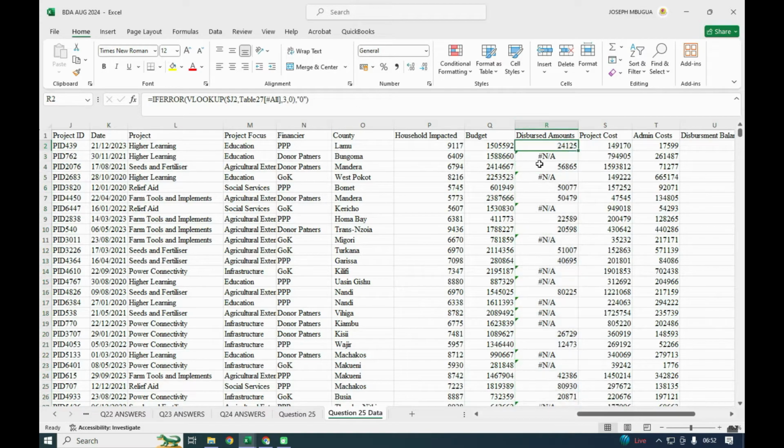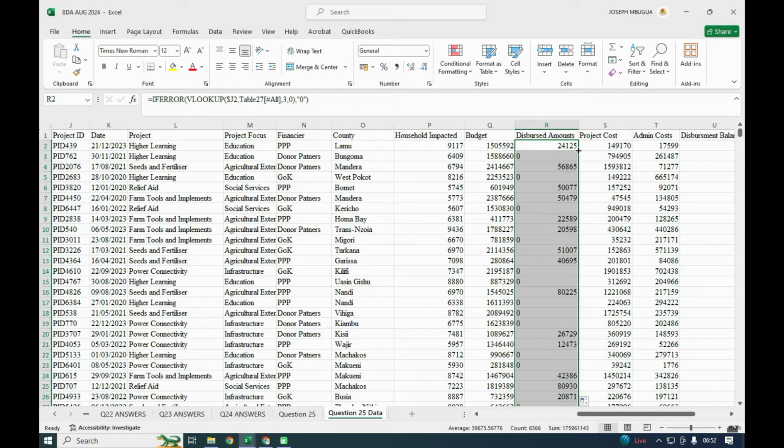And again, we'll autofill in order to eliminate that. So the ones that we don't have values for, they're not available, they will be shown as zeros. So that's how that particular column for the amount disbursed was supposed to be done.